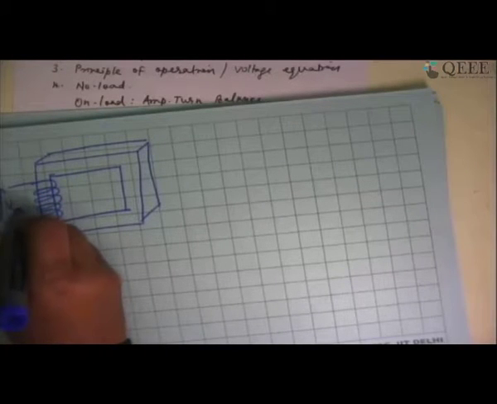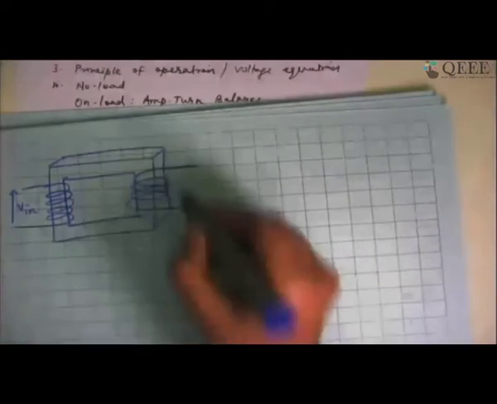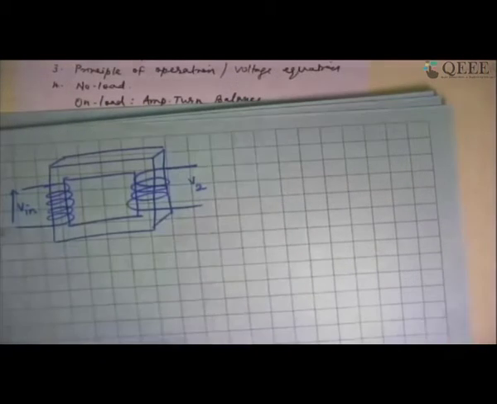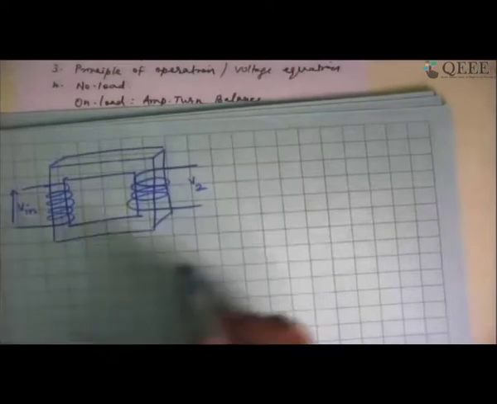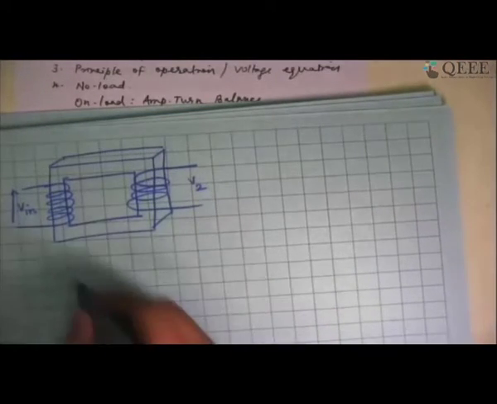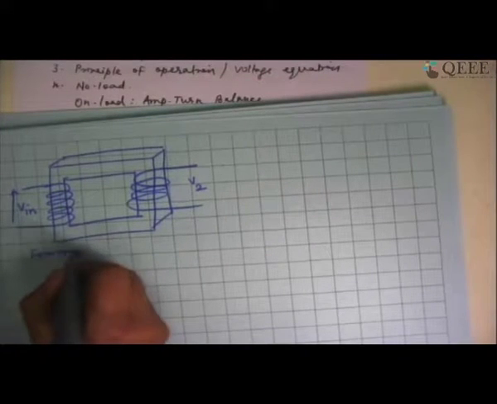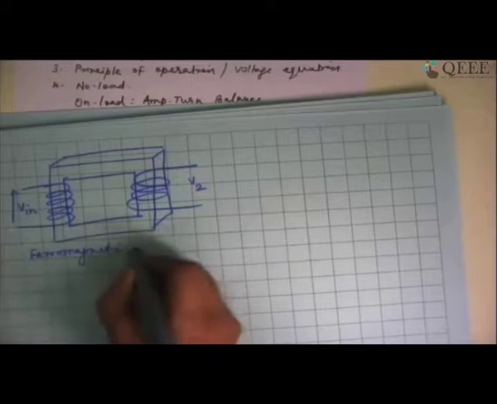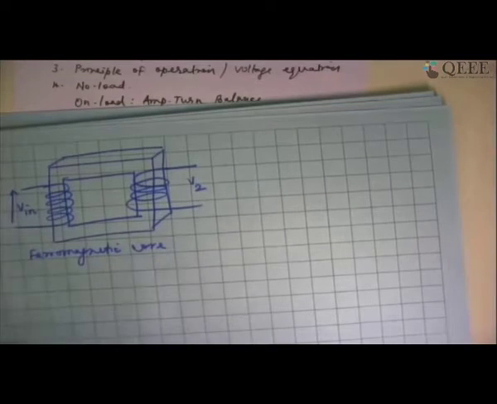So let's say this is V input, and I'm going to have the output coming up from here, which I call secondary. Let me say that is V2. So I have V in as the input voltage, V2 as the output voltage, that is the primary and secondary coil, which is wound on a ferromagnetic core. We use a ferromagnetic core because of what reason? I hope you guys are familiar with magnetic circuits. Can anyone of you tell me why we use a ferromagnetic core?